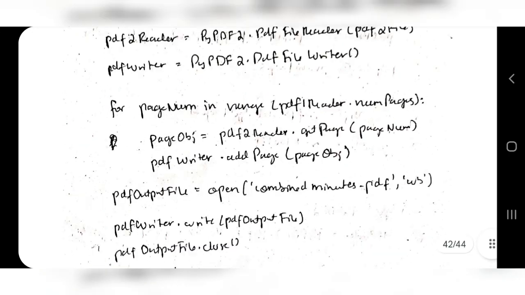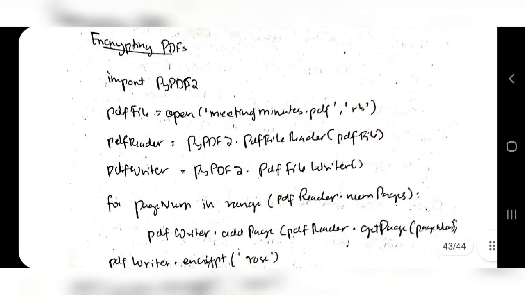Okay, that was about creating and copying pages. Coming to encrypting PDF, encrypting means locking it. Okay, so import PyPDF2, create a file object of it. Since you have to write also, we will be creating both read and write here, and the reader and writer object is here.